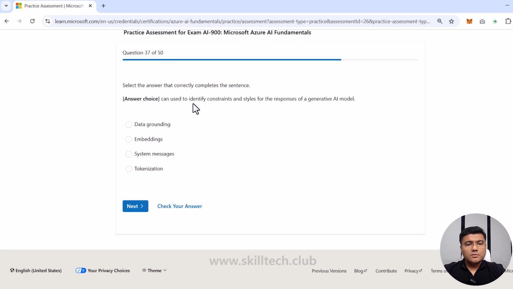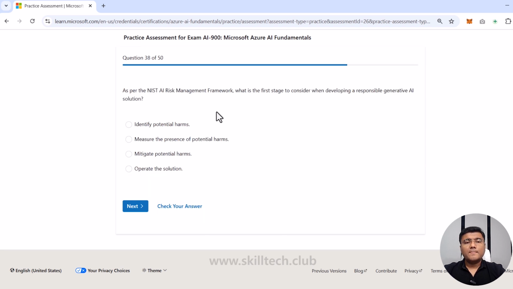Dash can be used to identify constraint and styles for a response of a generative AI model. Now, this is going to focus on constraint and styles for the response. Is it data grounding, embeddings, system message, or tokenization? The right answer is actually system message.